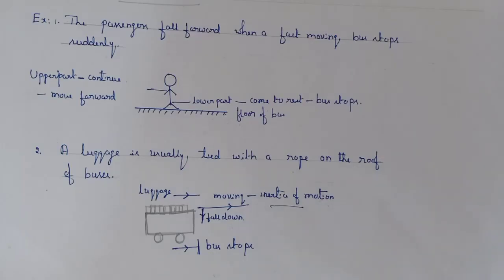Another example, luggage is usually tied with a rope on the roof of buses because when a moving bus suddenly stops, the luggage on its roof continues to move forward due to inertia of motion. Therefore, the luggage falls down from the roof of the bus. To avoid the falling of the luggage, it is tied with a rope on the roof of buses.